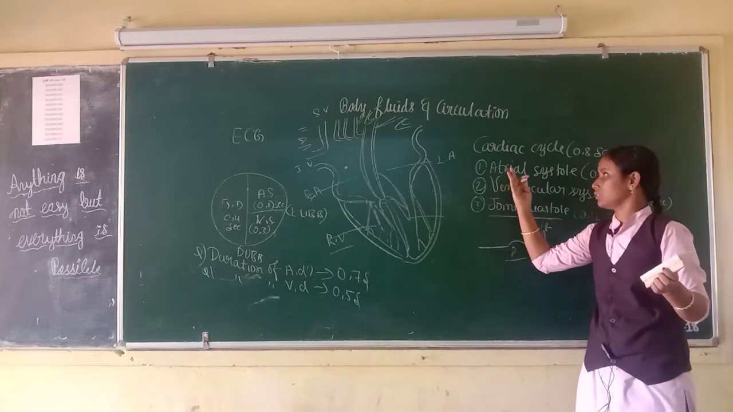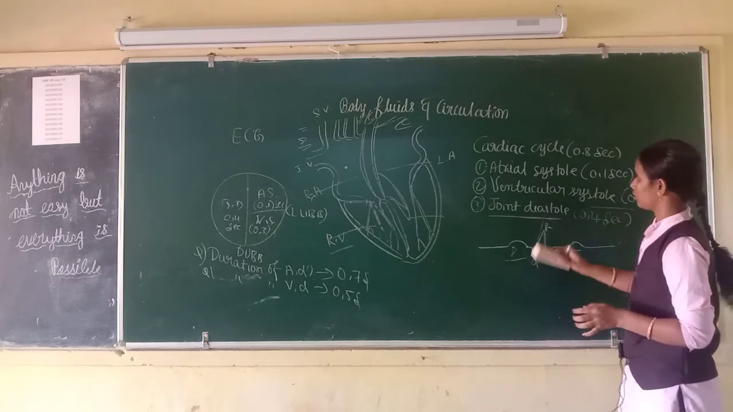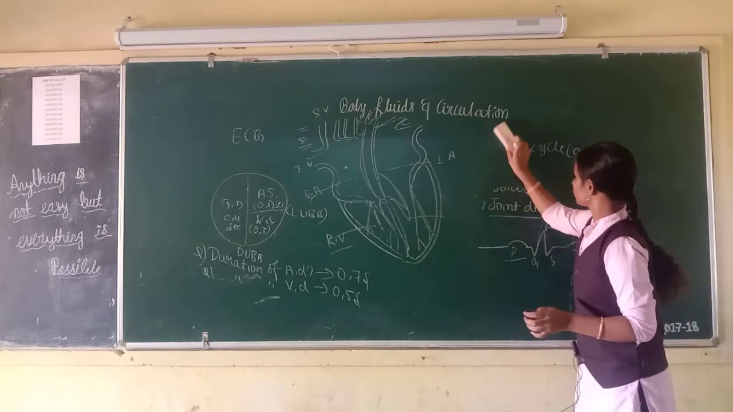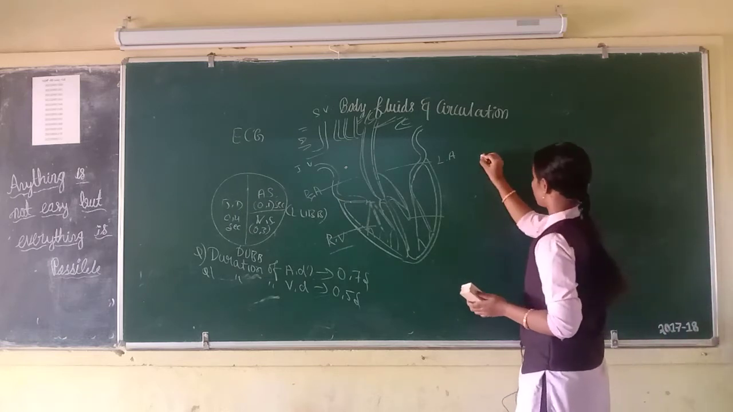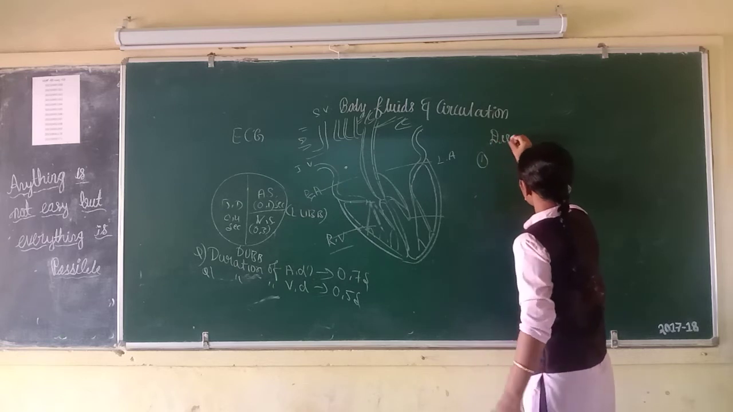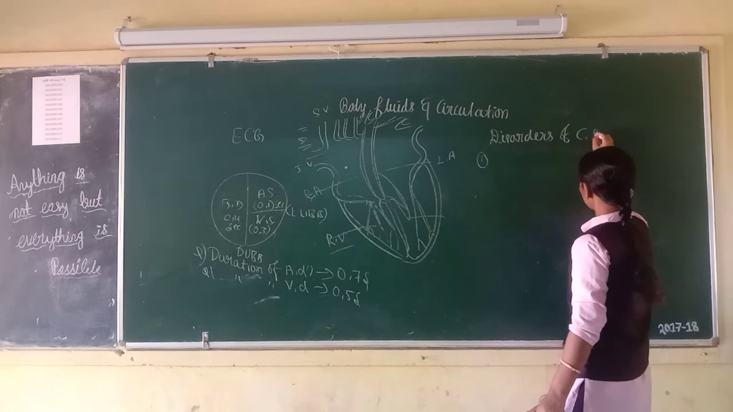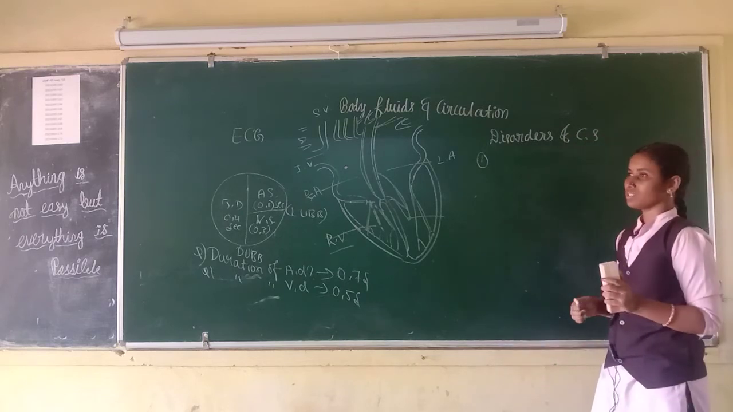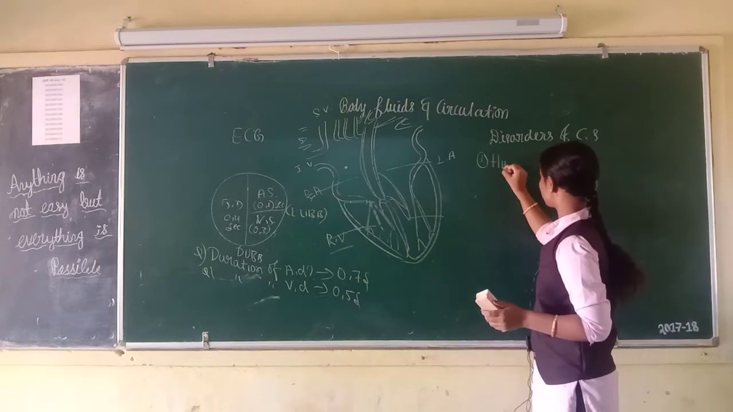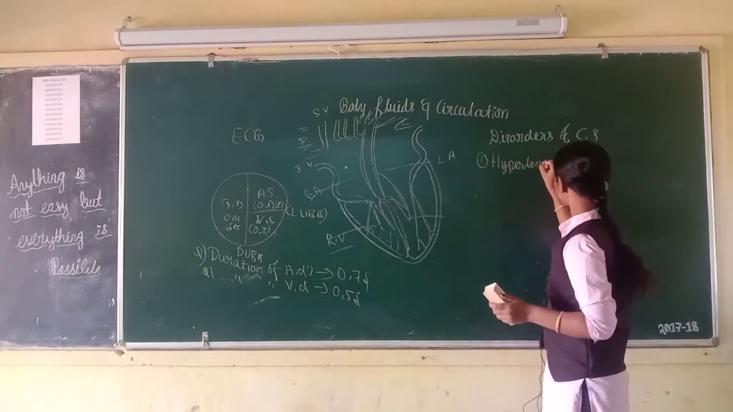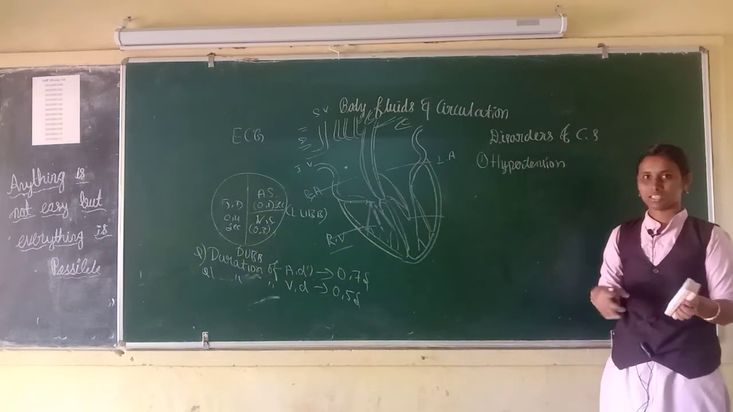Do you know what are the disorders of circulatory system? First one, hypertension. Hypertension means increase in the blood pressure than normal.